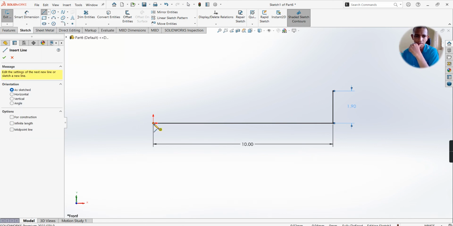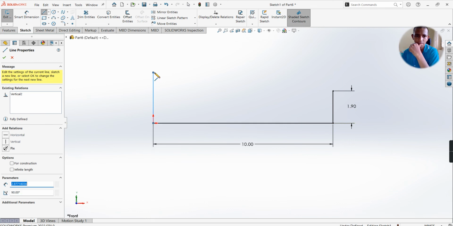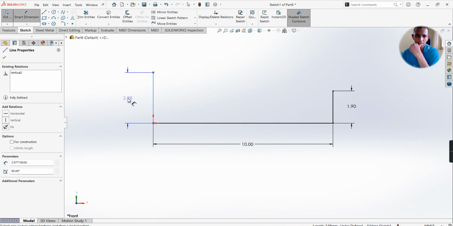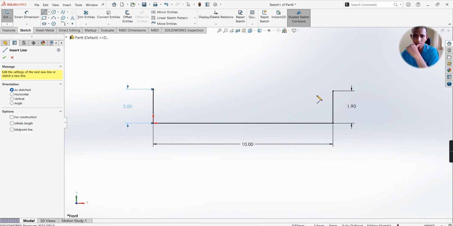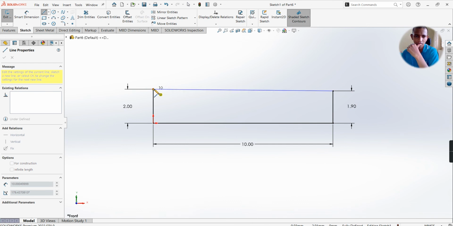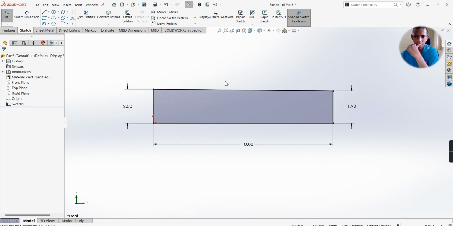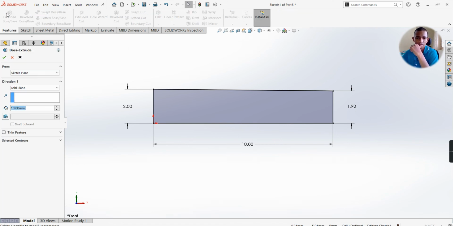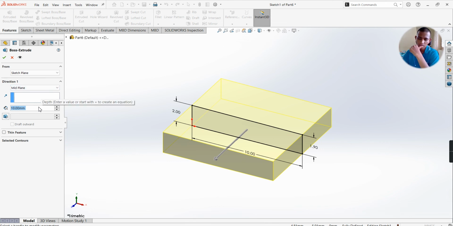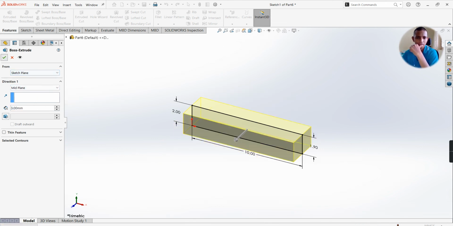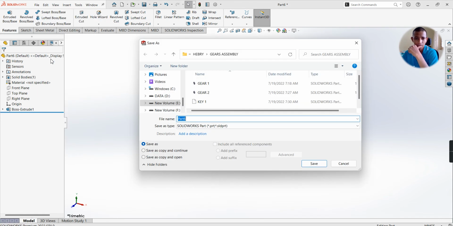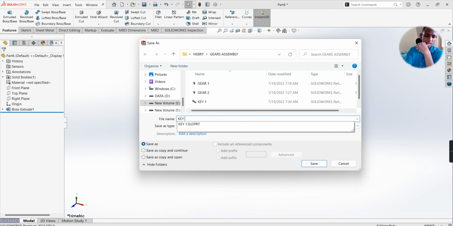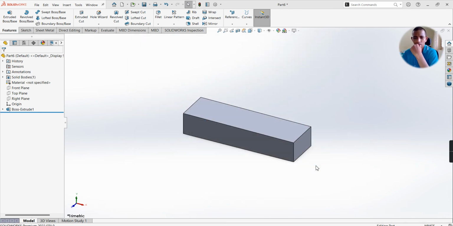Again take a line command, from here draw one more vertical line, make dimension as 2 mm. Take a line command and join both the endpoints. So now it is taper. Features: extruded boss base, width as 3 mm, select OK. File, save it as key 2, select OK.